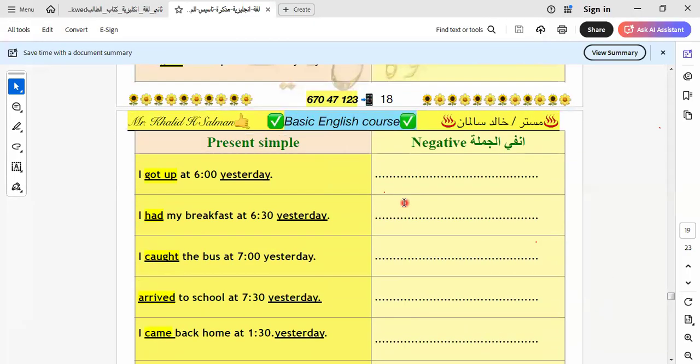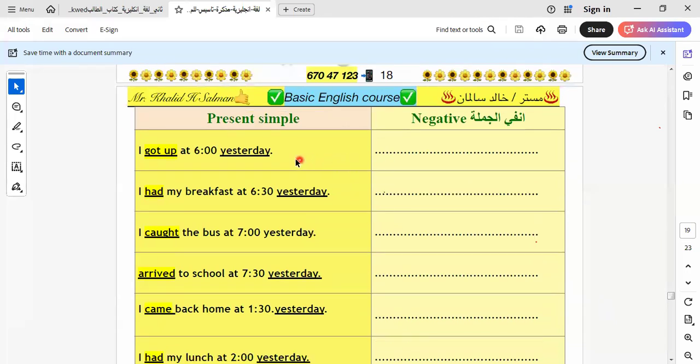Here we have the negative form, but in the present we say got. Not here, not the present, it's past. We have a mistake here. Here it will be what? It will be did. So I put here did, did you what? Did you get? And I put the verb in the infinitive form. If the verb is in the past form, I put it in the infinitive form, and I continue the rest of the sentence.